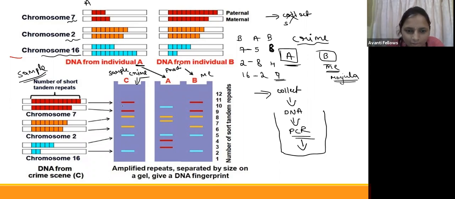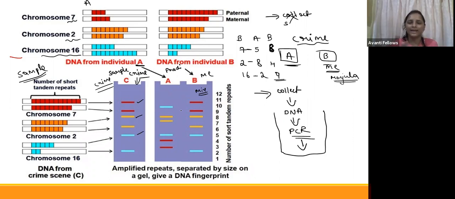So guys, here you can see the red is from chromosome number 7, yellow is from chromosome number 2, and blue is from chromosome number 16. So this is the suspect. Who is the crime person? This is the crime person's DNA fragment, this is Prachi's fragment, and this is my fragment. Now what will happen?